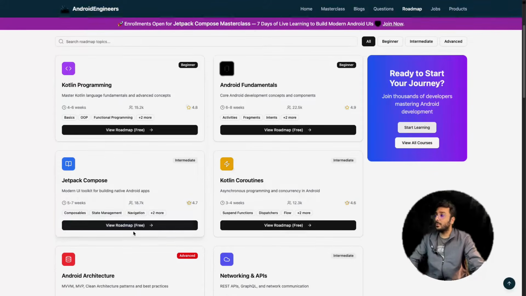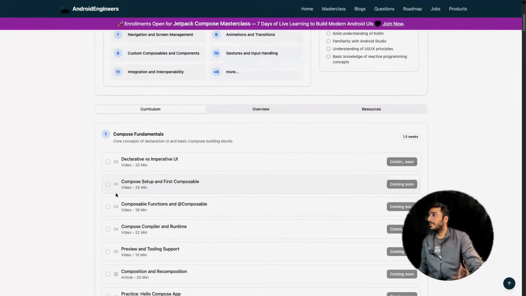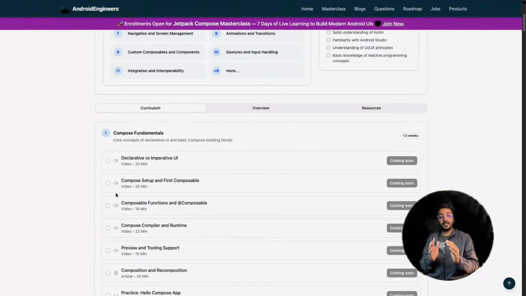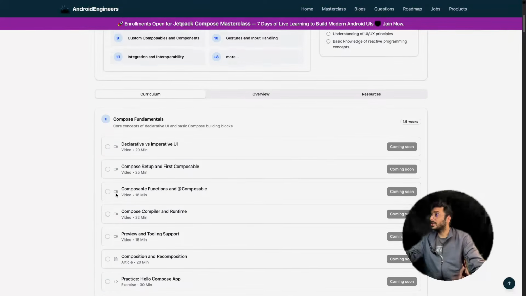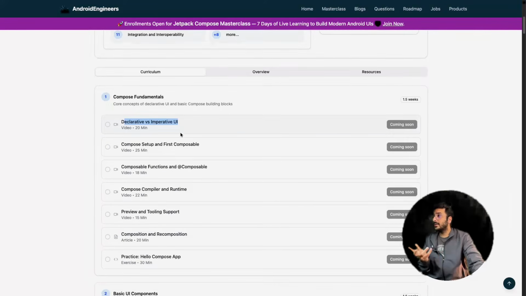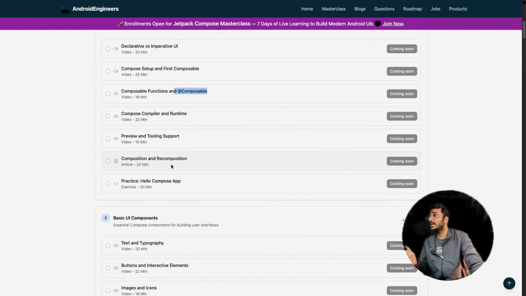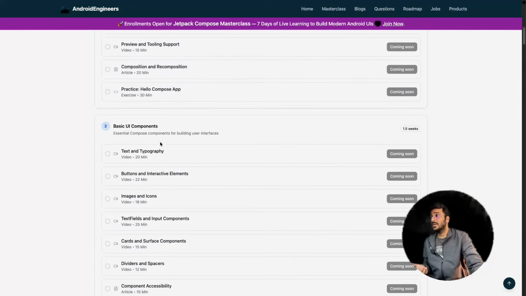Coming to Jetpack Compose, right? In Jetpack Compose, you should know it well enough that you can at least create a basic UI, and you understand recomposition and all. So I'll quickly start from here. Declarative versus imperative. What is declarative and imperative UI? That's again one point. After that, composable function. What is the annotation of the composable function, right? Compose compiler. What is the Compose compiler?